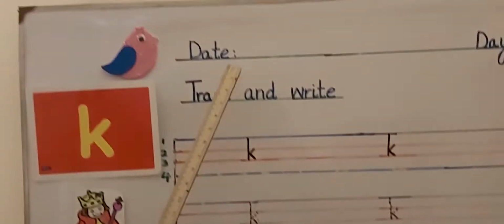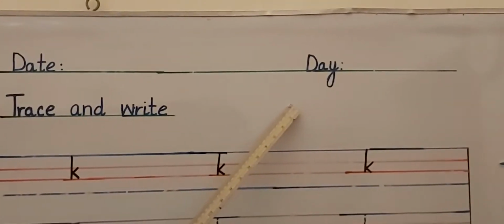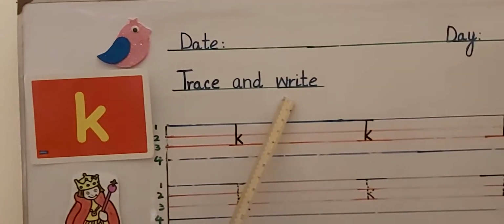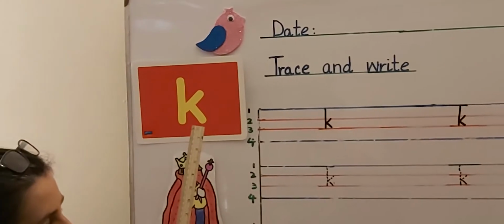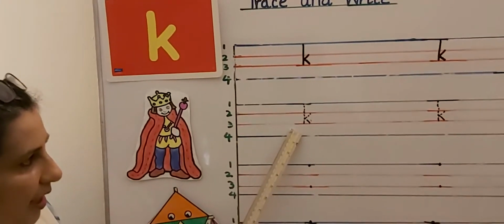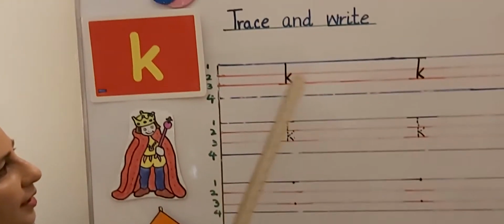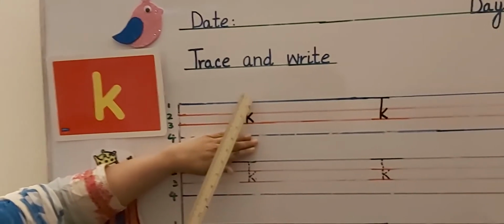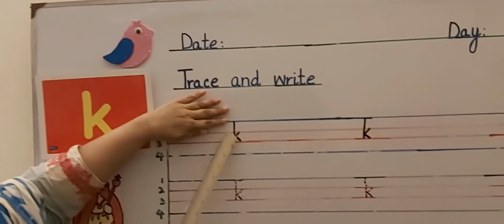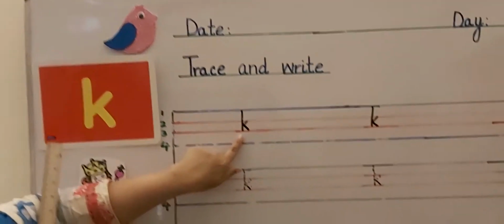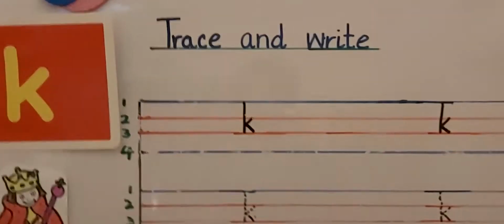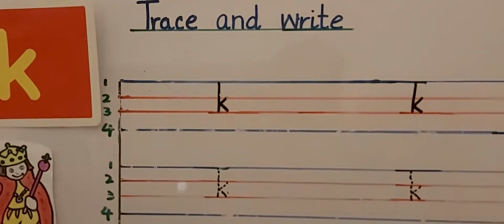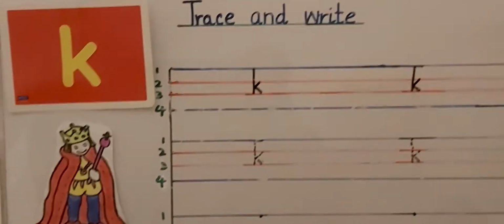Come over here. Mama will write down the date and the day over here, and you will read from here. Trace and write. So today we are going to trace and write letter K. And look over here. These are two middle lines, and these are called upper three lines, and these are called lower three lines. And letter K comes in the upper three lines. First we will do the tracing, and then we are going to write it.